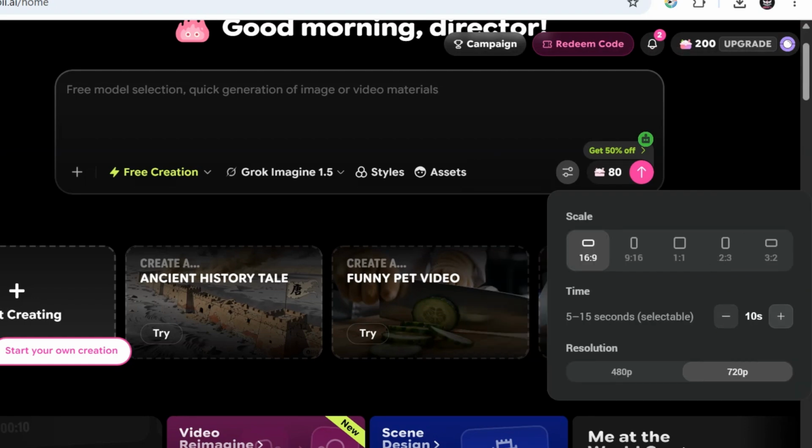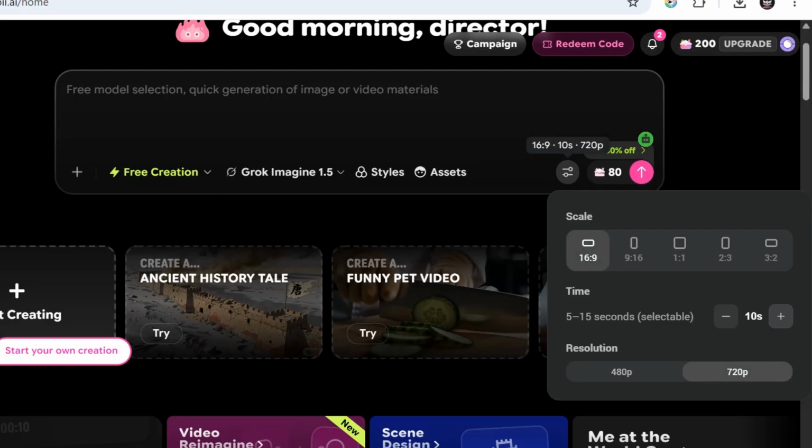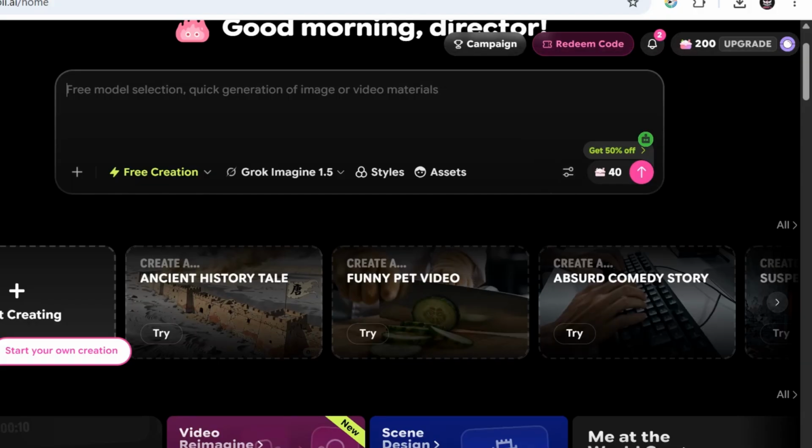Grok gives us 10 seconds, 11 seconds, 5 seconds, 6 seconds. You can do that, but mind you, when you are selecting that, it will take more credits. If you reduce it to 5 seconds each, it's still okay. You can make it 5 seconds, depending on how many videos you are generating. Just do your settings. This platform is so good. It's free creation. We're using free creation at the moment. It's not pro, it's free. So Grok Imagine 1.5, that's the model we're using, and that's what we want to access free on this platform.